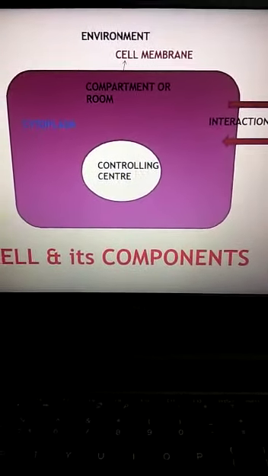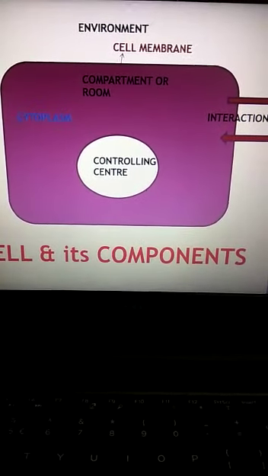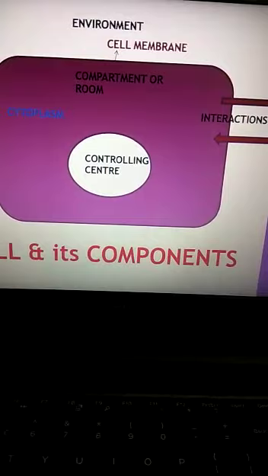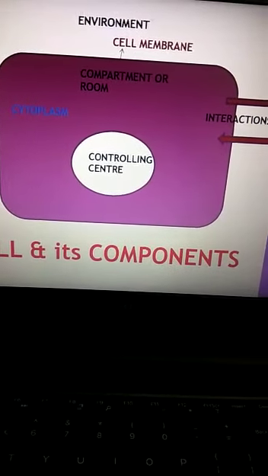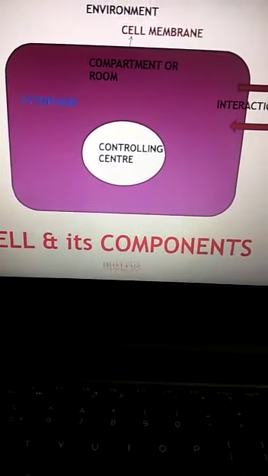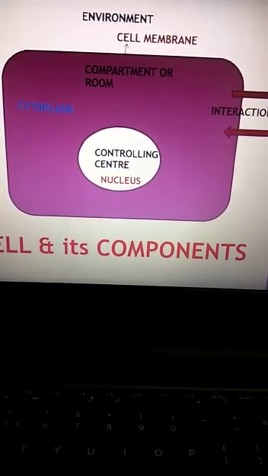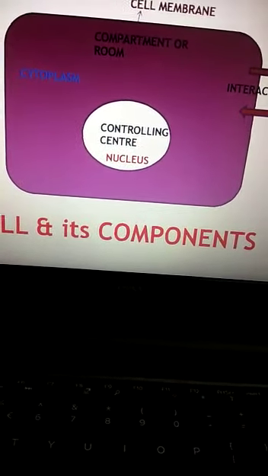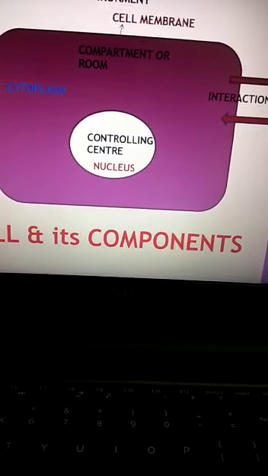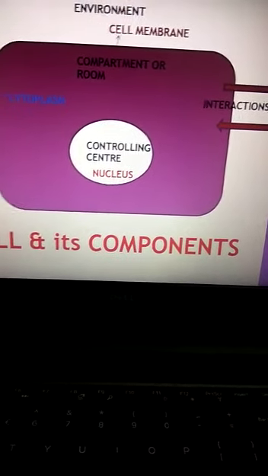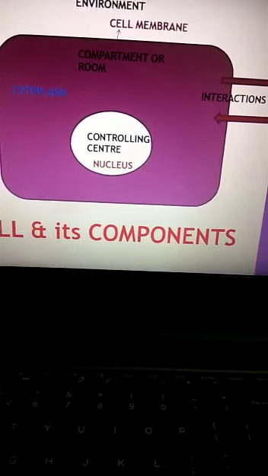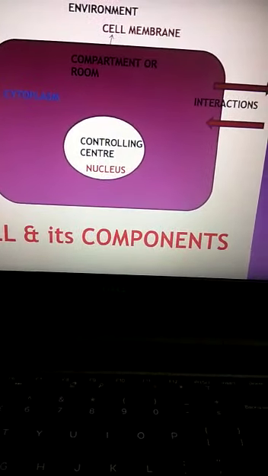Here the living or biological cell, which is the structural and functional unit of life, is made a compartment by the presence of the cell membrane. Okay, the controlling center is what? It's the nucleus. And the interaction happens because of the presence of cytoplasm and cell membrane. It's our biological cell. It is the smallest unit of life, that means it is known as a living organism or a living cell.